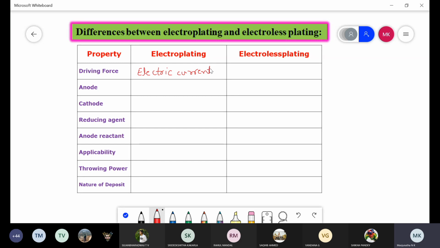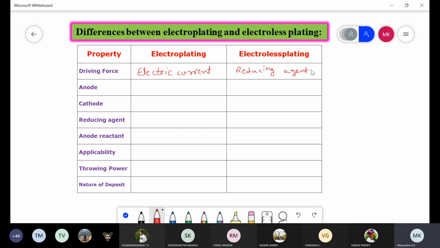But in electroless plating, by using a reducing agent, the deposition of metal takes place on the surface of another metal, or you can write autocatalytic redox reaction. So due to the redox reaction only, deposition takes place in electroless plating. This is the first one.